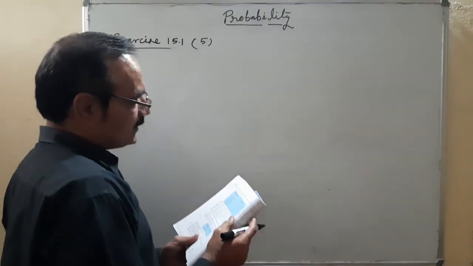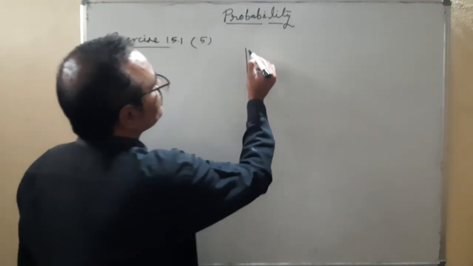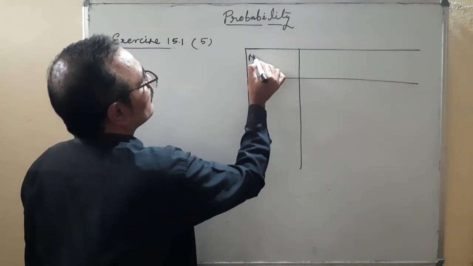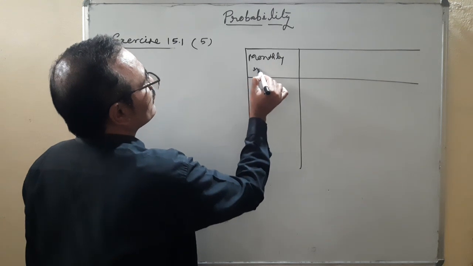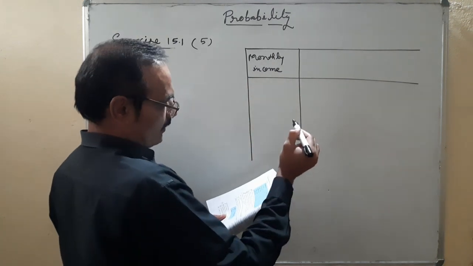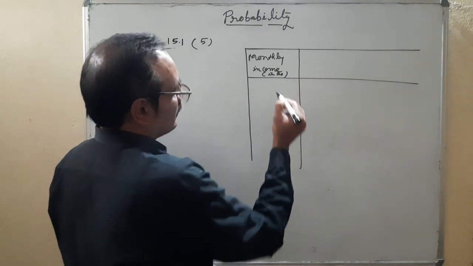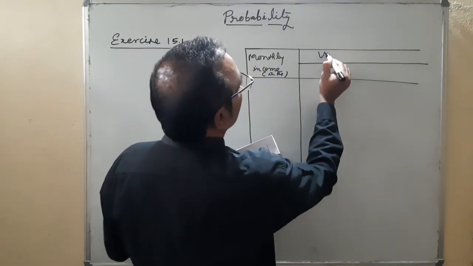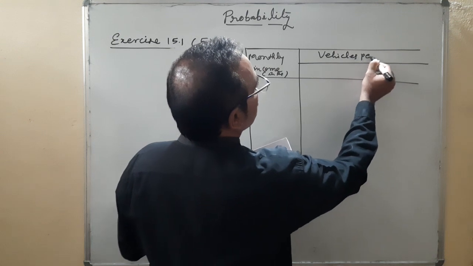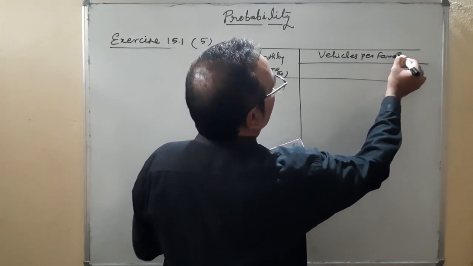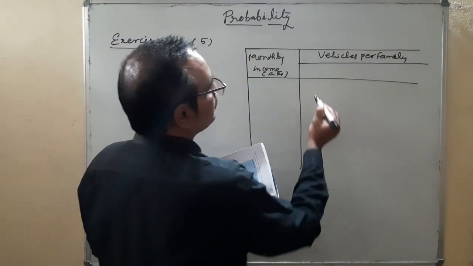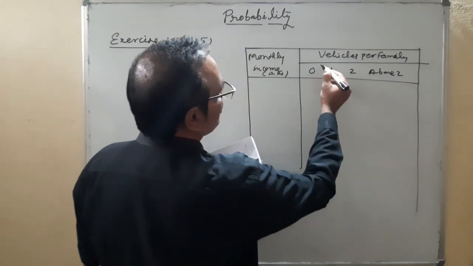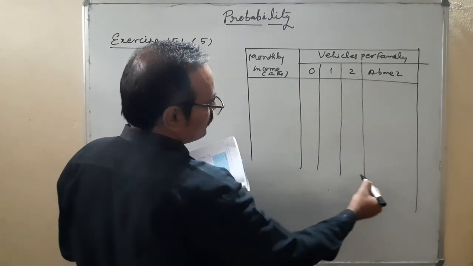One table is given: monthly income in rupees, and vehicles per family. Vehicles per family: 0, 1, 2, above 2.